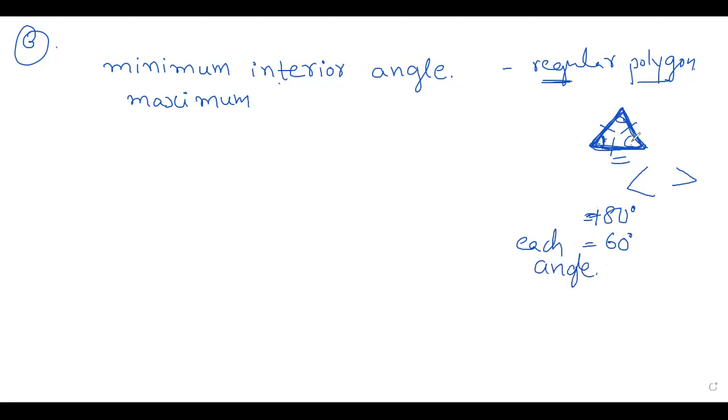Each angle is 60 degree. 60 plus 60, 120. 120 plus 60, that is 180. So each angle measures 60 degree. This is the minimum interior angle of a regular polygon. And next question, maximum exterior angle.